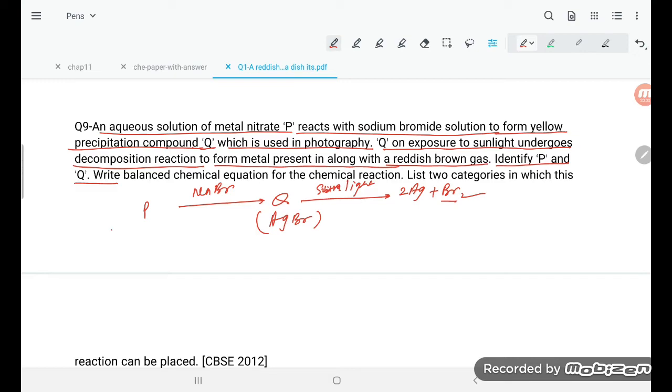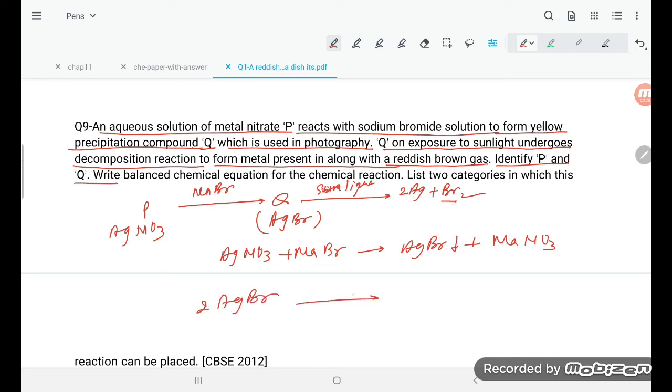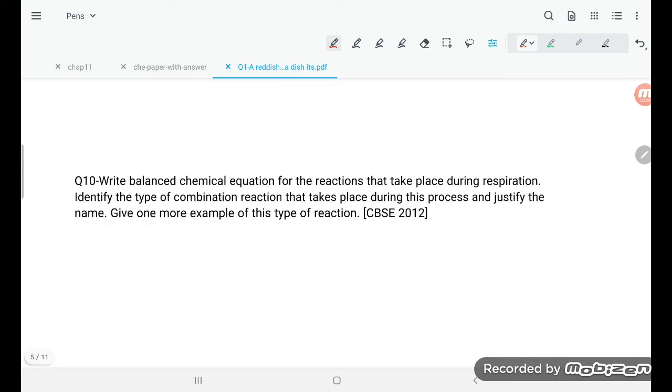So P will be what, student? P will be AgNO3, simple as that. So this is all about the answer, student. You can write the equation. AgNO3 plus NaBr is going to give AgBr, which is the precipitate, plus NaNO3. Then 2AgBr is going to decompose, student. It is going to give 2Ag plus Br2. So this is all about the answer, student. I hope it is clear.